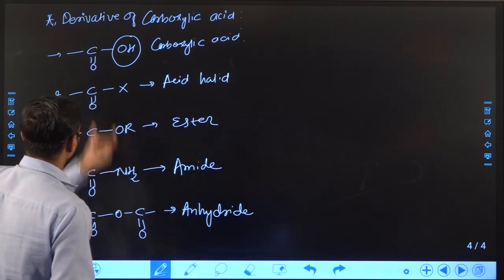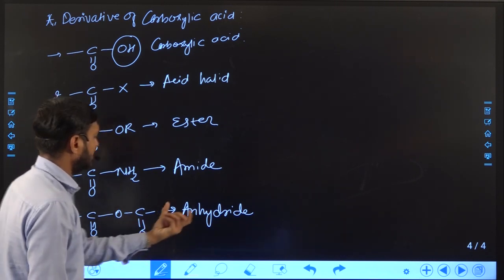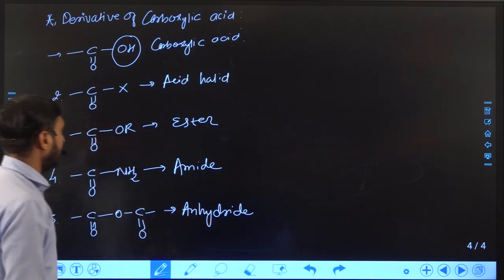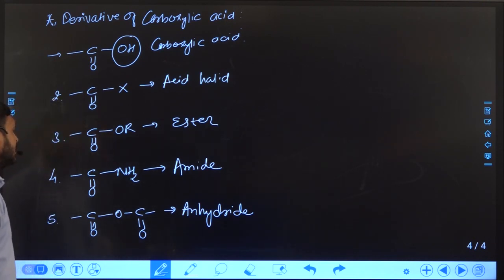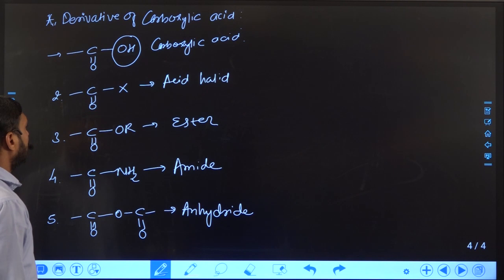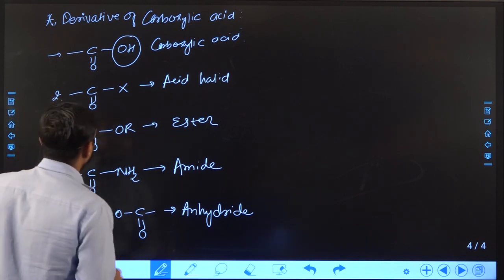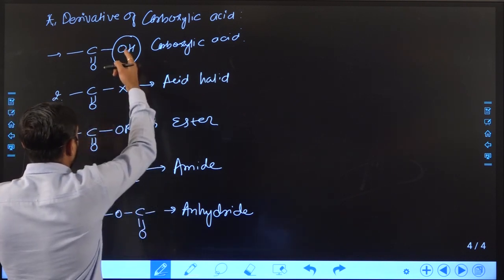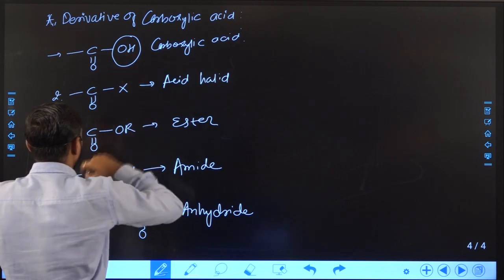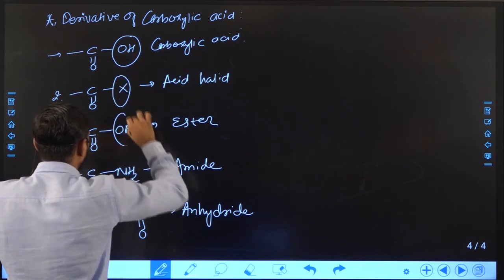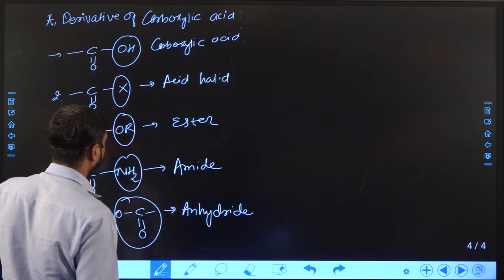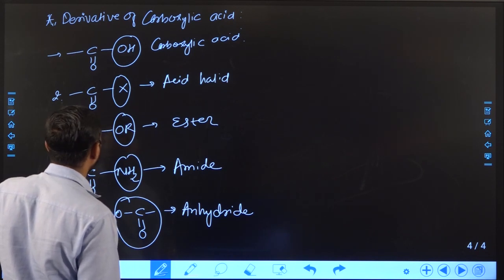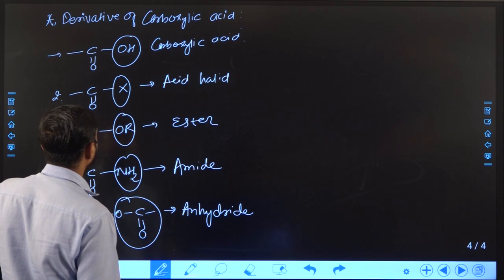Again, if I replace OH with an OCO group, then the functional group will become anhydride. So you can see in all these cases, if we replace the OH group with halogen, OR, NH2 or OCO group, then all the functional groups become derivatives of acid, because they are all formed from carboxylic acid.